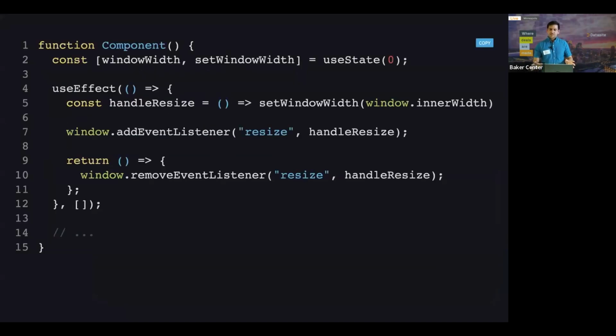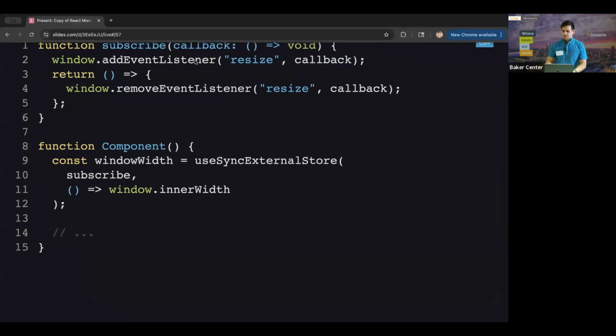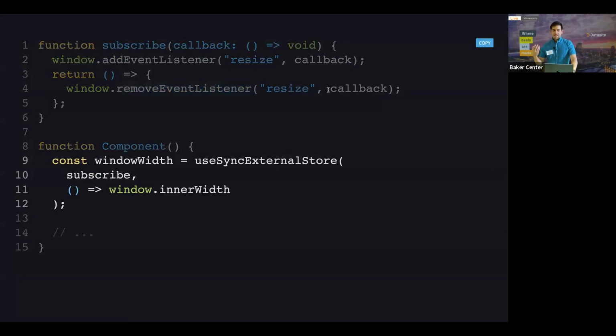So I'll give you an example over here. Let's say that we want to calculate the window width. You would typically have a useState paired with a useEffect in order to do that. And what you could do instead is create a subscribe function that actually does that subscribing and unsubscribing, which is pretty simple. You have a callback, and whenever the window resizes, you call that callback. And then you could clean that up. And so in useSyncExternalStore, you would pass the subscribe function, and then you would pass a function to read the snapshot.